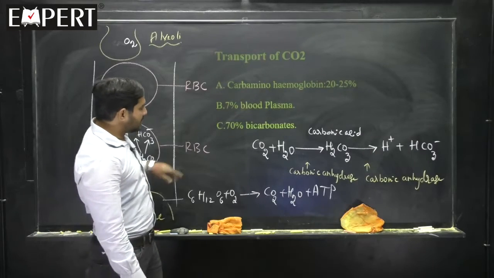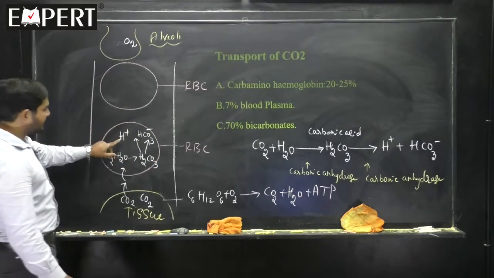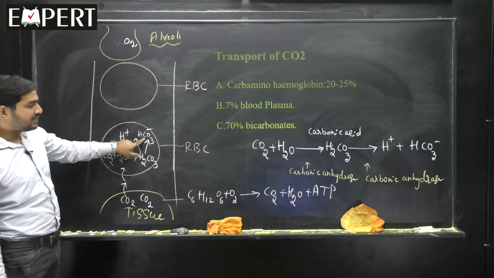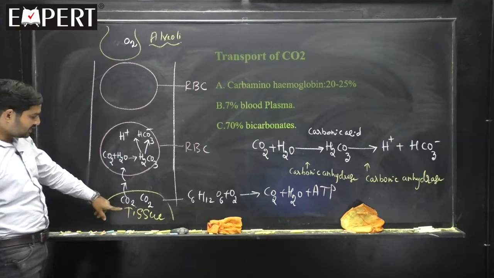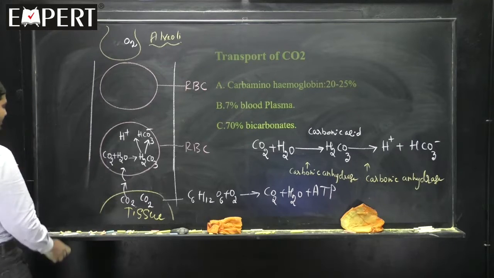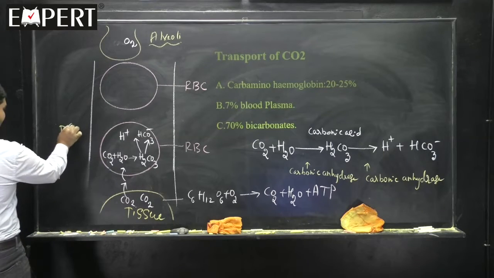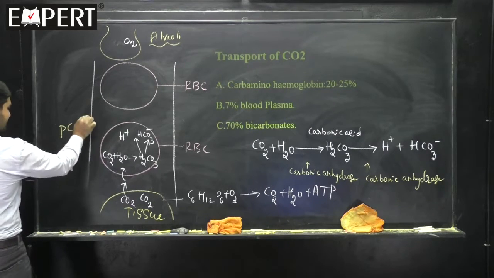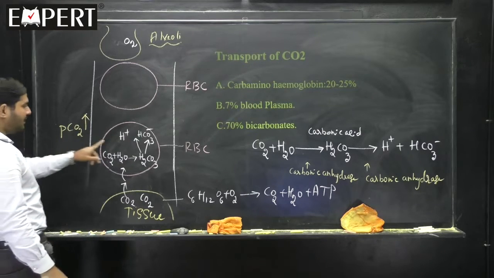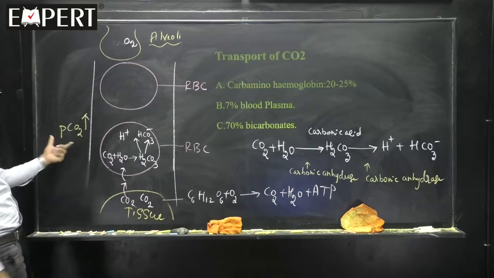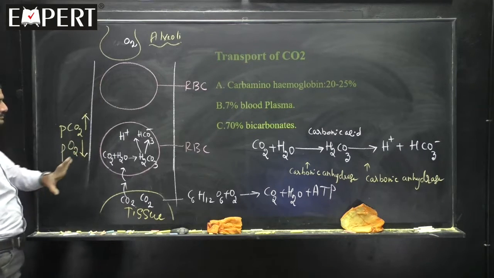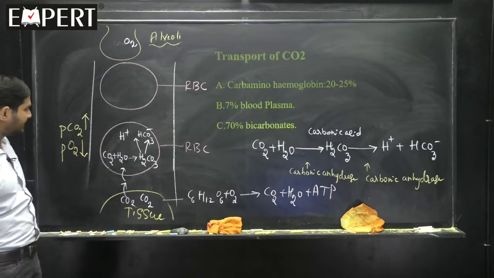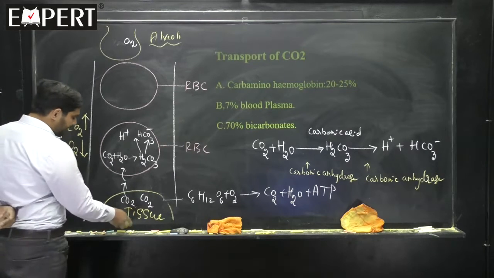So, that is what has occurred here. H plus and HCO3 has formed. And this is occurring in which level? Tissue level. And you know that in tissue level, partial pressure of carbon dioxide is more, and partial pressure of oxygen is less. Hope everything is fine.